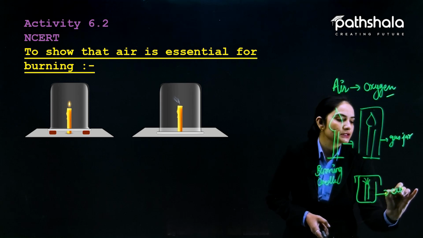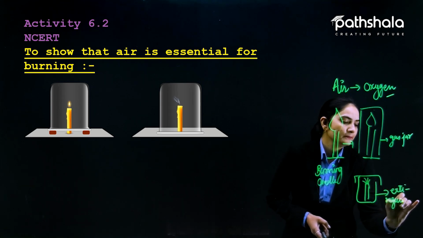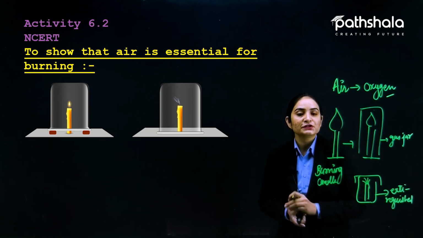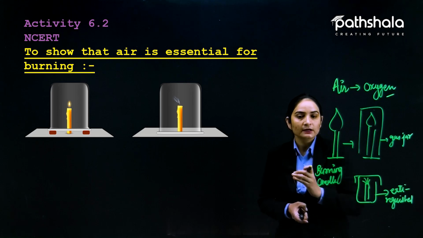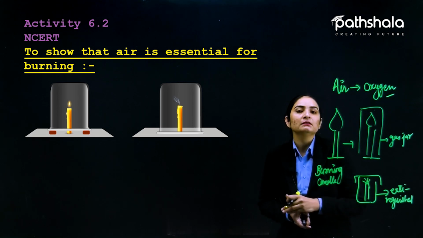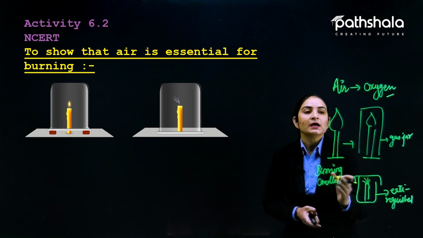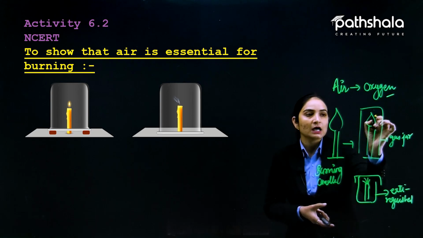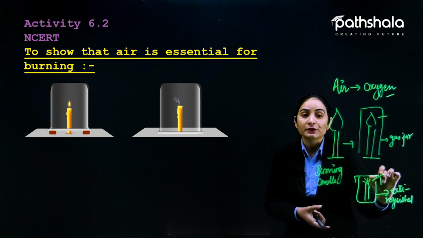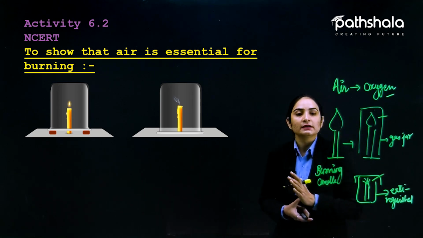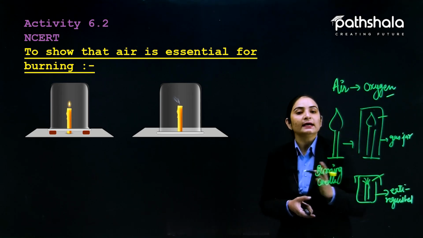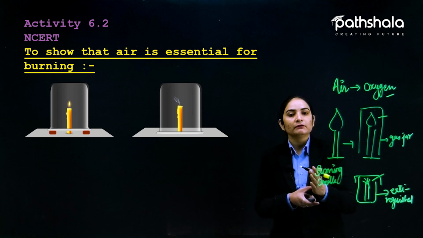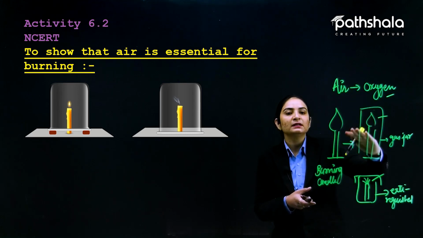Extinguished means it has gone out, okay? Why? Because the amount of oxygen present in that gas jar has been used by the candle for burning. When the supply of oxygen in the jar is finished, the candle will be extinguished. When the oxygen present in the jar is used up by the candle for burning, then it is extinguished.